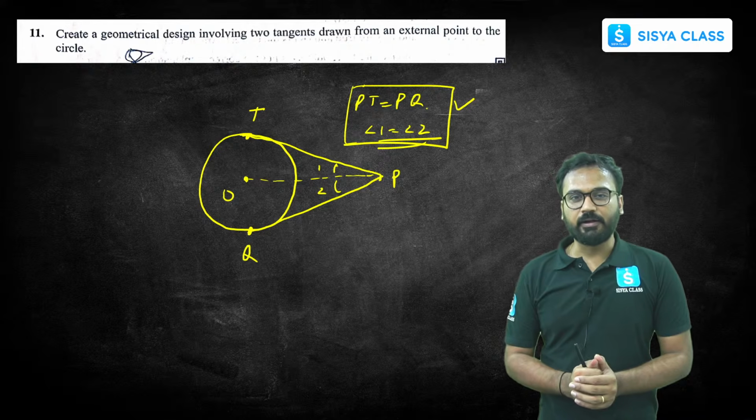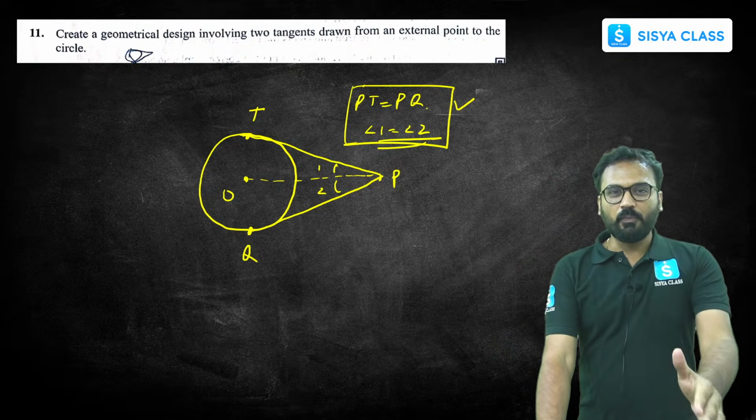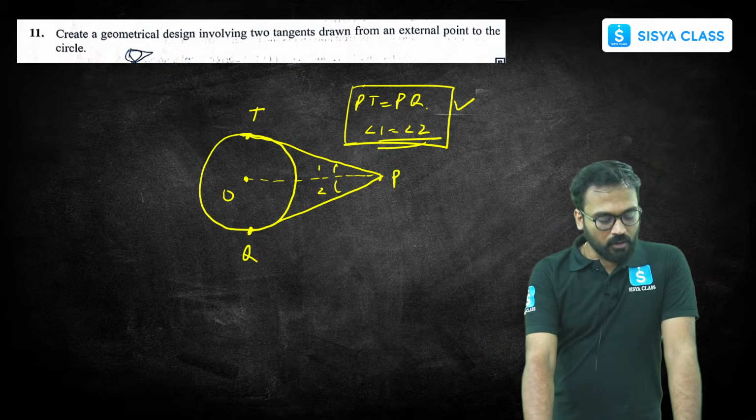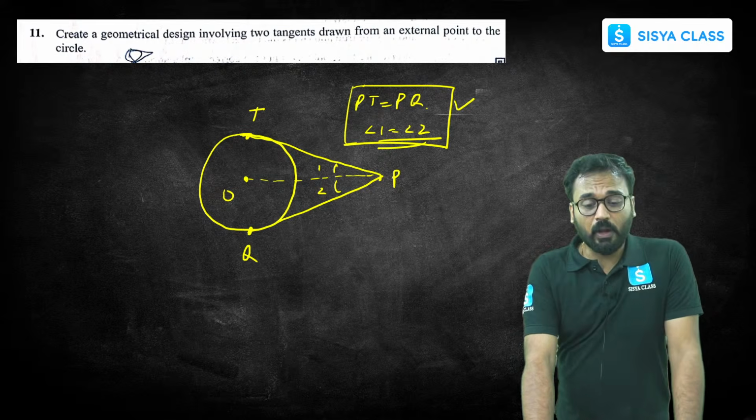Only one circle is needed, right? Common tangents were not asked. So this is how it will be drawn, and in this way you could have drawn this. Okay. Now let's go ahead.